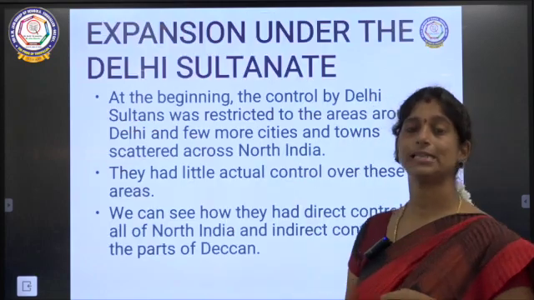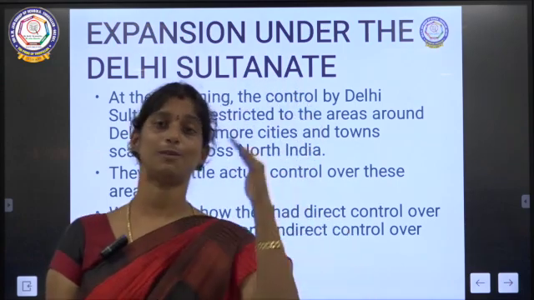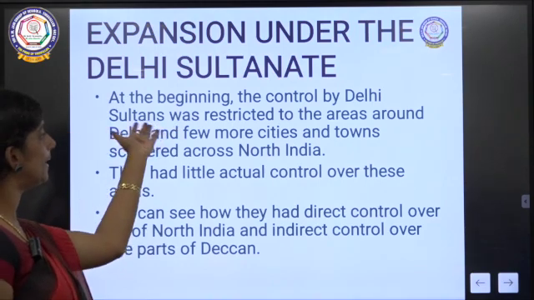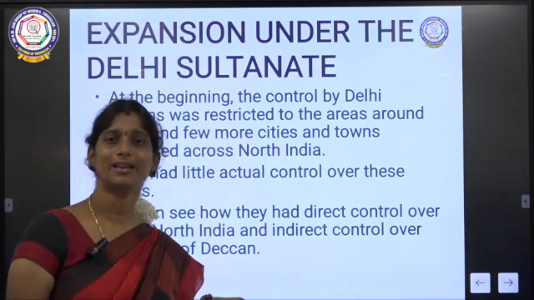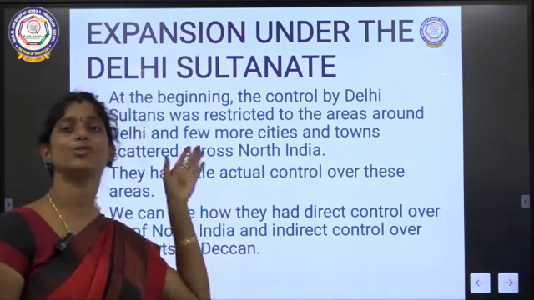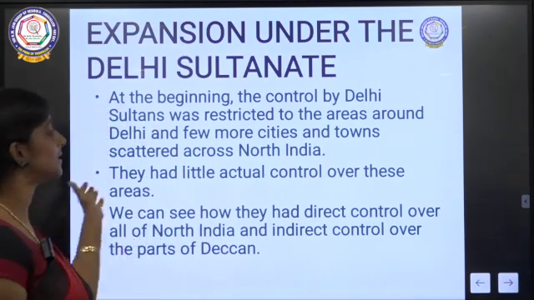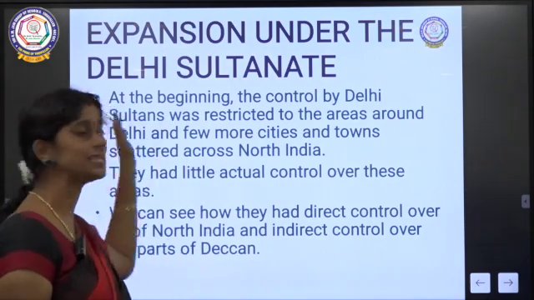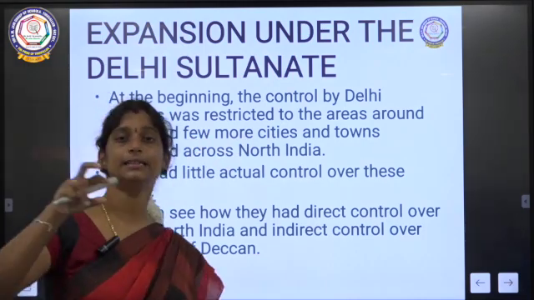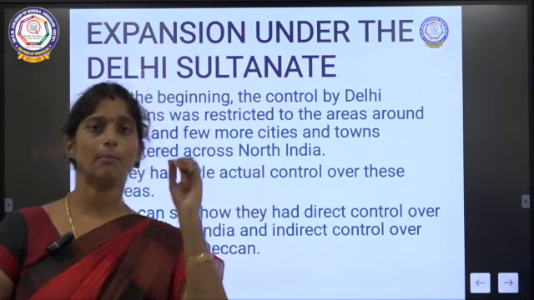Alright. So now we will see about the expansion of the empire under the Delhi Sultanate. How these people expanded their empire, we will first see. In the beginning stage, as we have already seen in the map, they were ruling only Delhi and the places around Delhi. Later it was expanded to many places. First it was only around Delhi and a few more cities and towns scattered in North India.